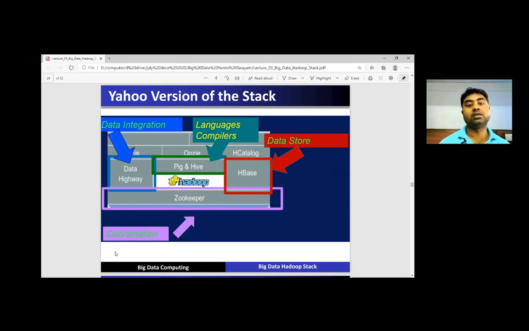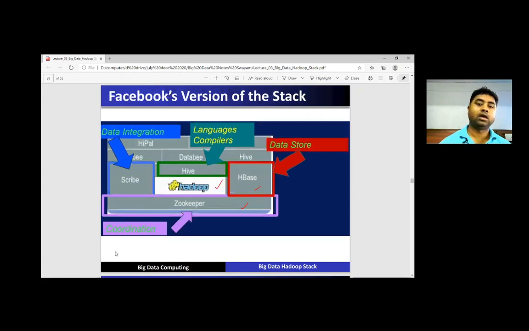And this one is the Yahoo version of the stack. For coordination, again we have Zookeeper. For data integration, we have Data Highway, and for data storage, HBase. Pig and Hive are the language compilers. Pig was introduced by Yahoo and Hive was given by Facebook.